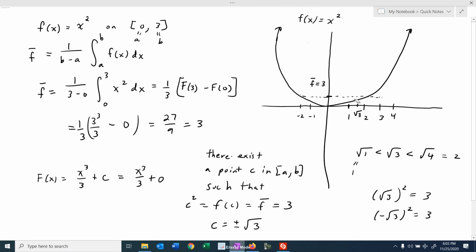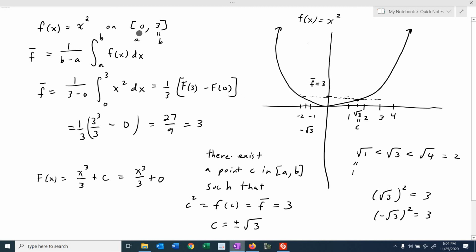And I haven't drawn this accurately enough. So square root of 3 is where this intersects the function. Right, so if you draw a horizontal line at 3, at y is equal to 3, it's going to intersect this function right at square root of 3. That's our C value. But it also intersects on this side, right, at negative square root of 3. Okay, but square root of 3 is the only one that's in this interval.